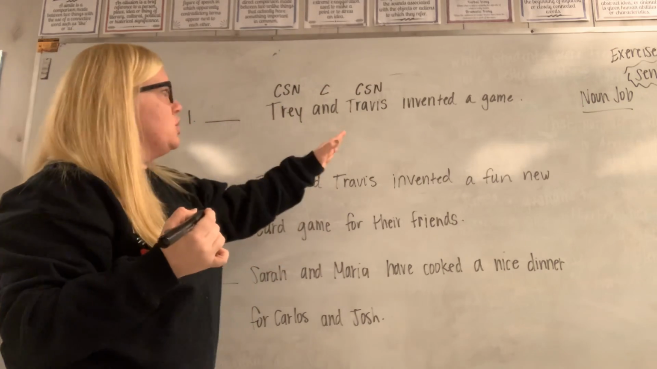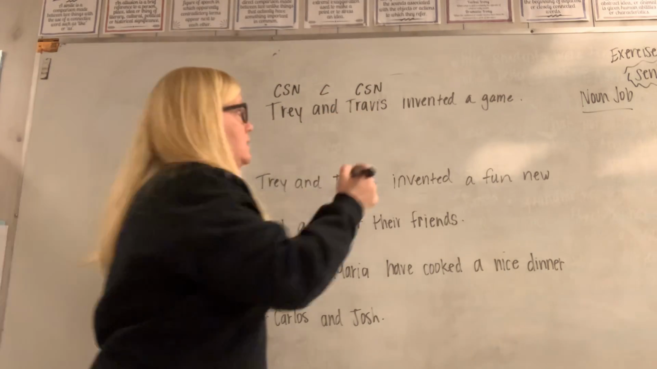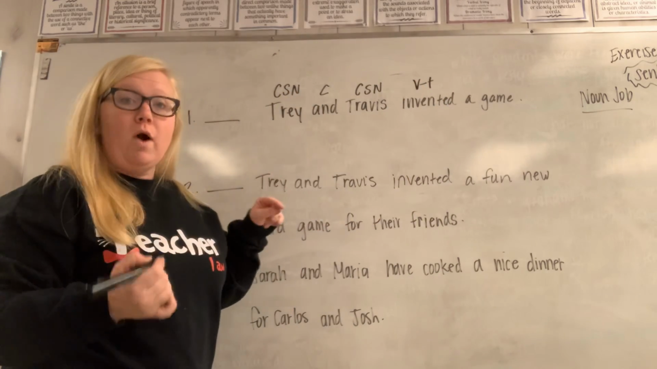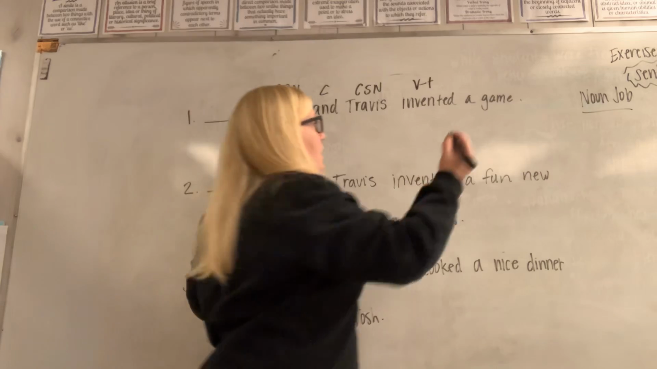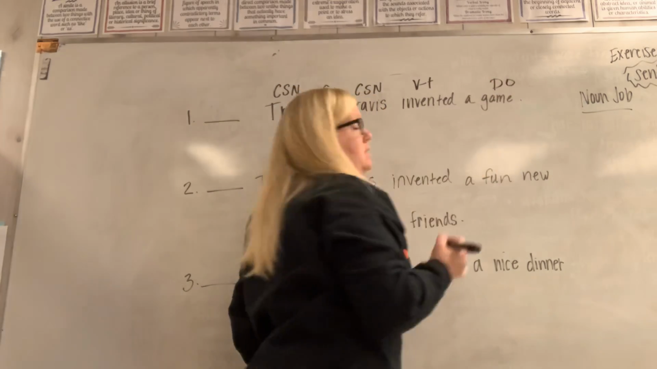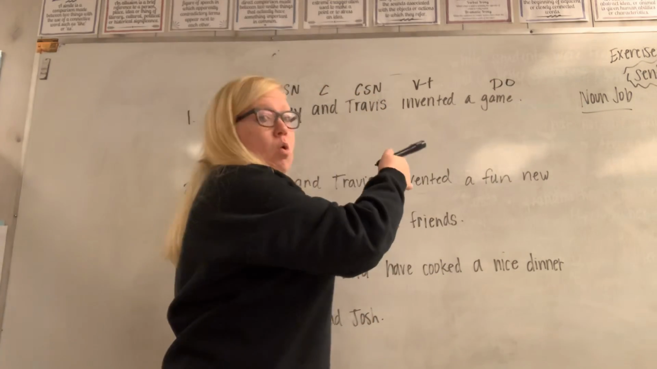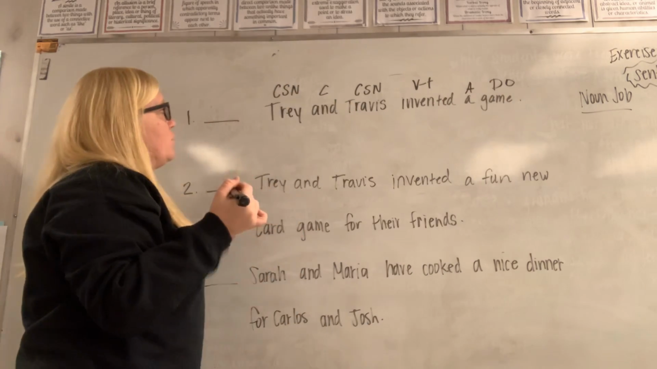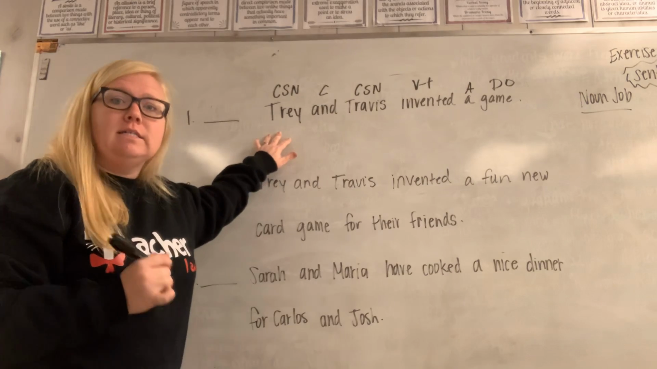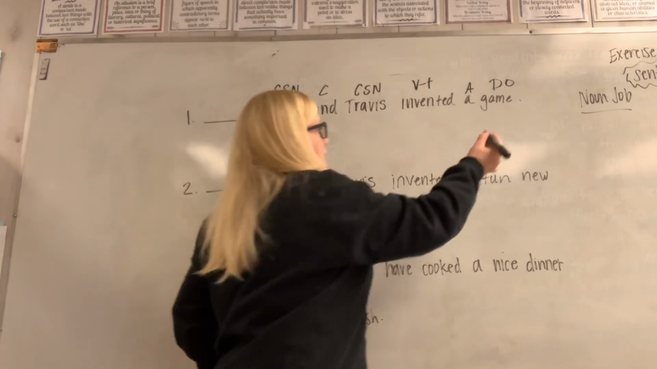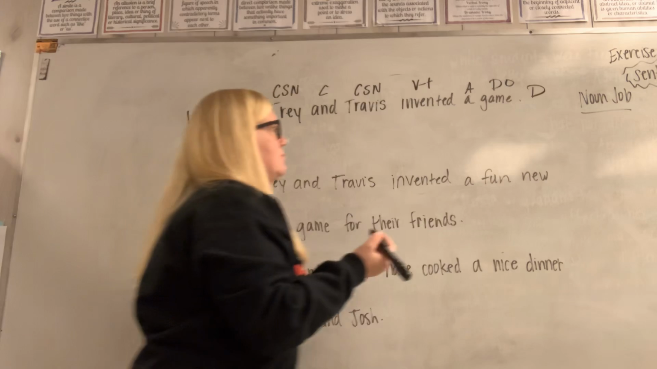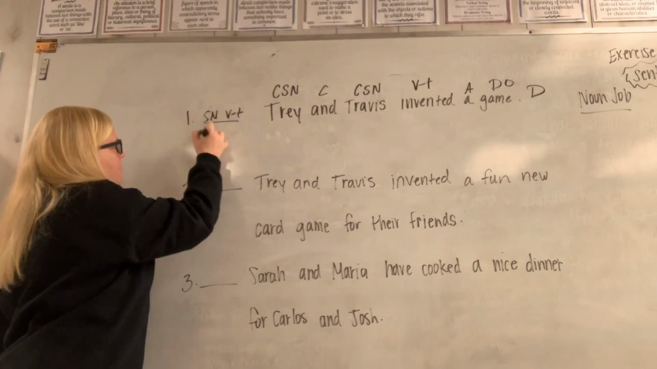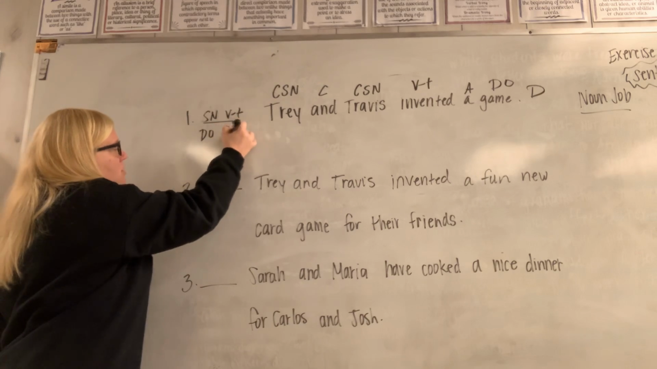What did Trey and Travis do? They invented. So this is a pattern 2 sentence, so it's a verb transitive. They invented what? They invented a game. So that's our direct object. Okay, so DO for direct object. And then, of course, A is our article adjective. So if you look at this sentence, what type of sentence is it? It's a declarative sentence because it's a statement. So you're going to put a D at the end. And then at the beginning, subject, noun, verb transitive, direct object, pattern 2.